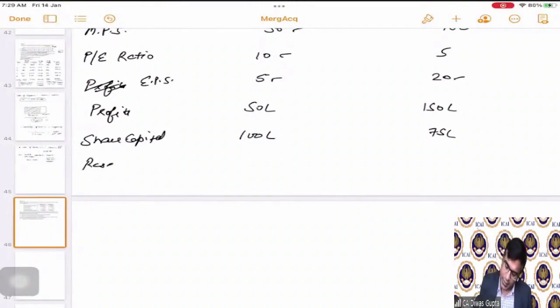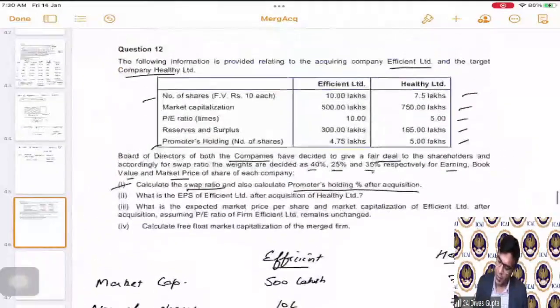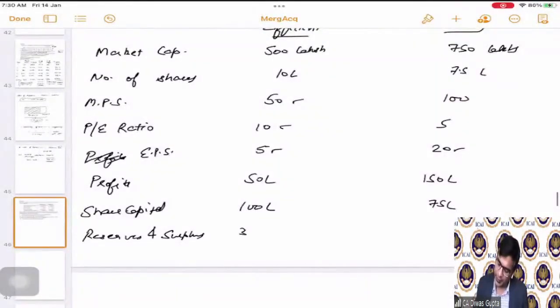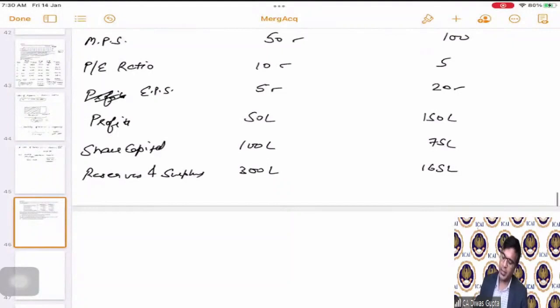Reserves and surplus. Reserves and surplus becomes how much? This is also given. 165 lakhs. Hence, the book value per share will be, first of all, the total book value is how much? 100 plus 300, 400. 75 plus 165 is 240.